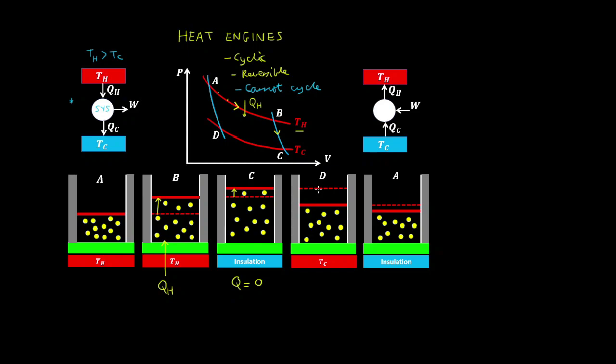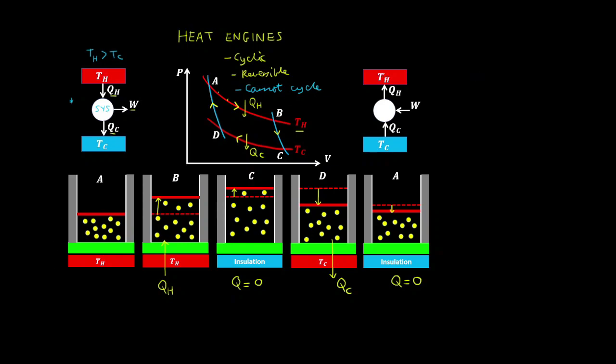Now the next step involves compression. So the system is compressed and heat is expelled into the cooler reservoir. So this is what we call isothermal compression, where the temperature remains constant. And then we place the system on insulation, so we have no heat input or output, and the piston continues to compress the system, and we call this adiabatic compression. So basically at this stage, one cycle is completed, and this cycle keeps repeating, so you draw in heat, output work, and expel the exhaust fumes, for example.